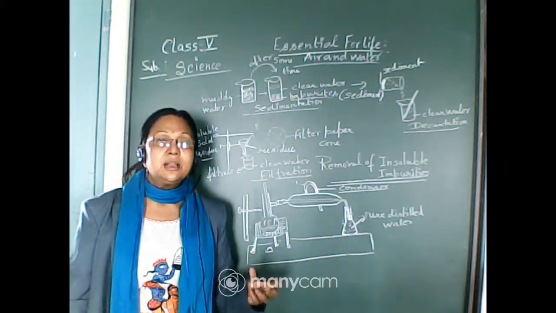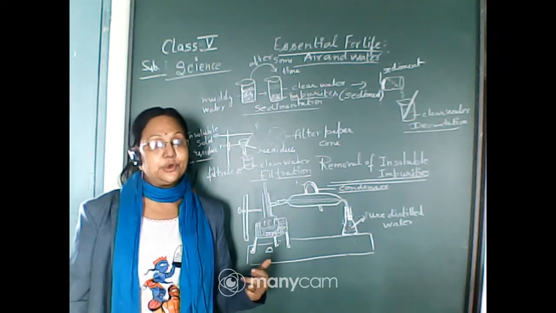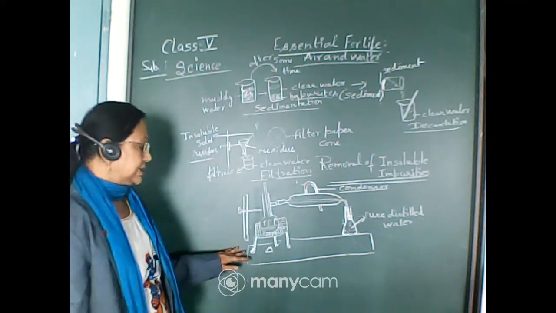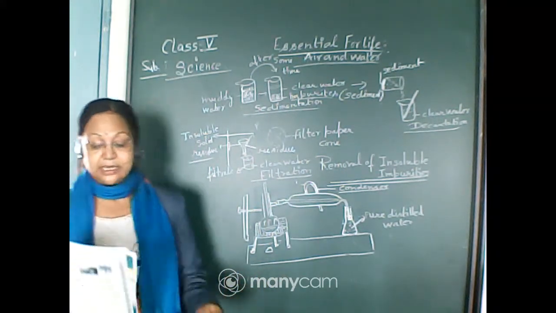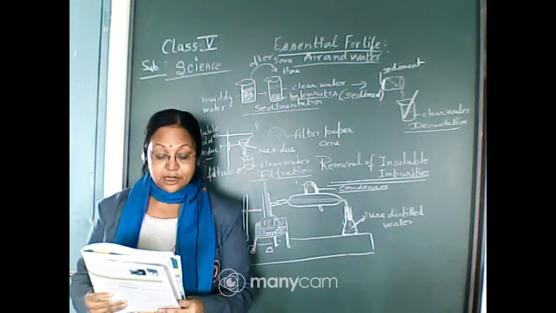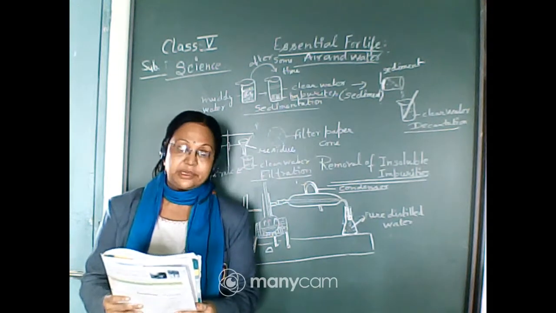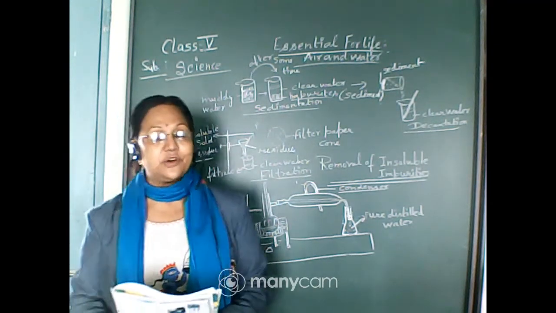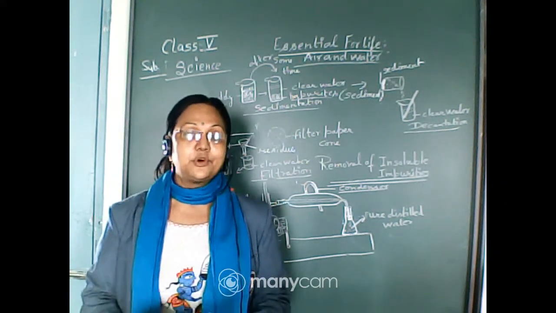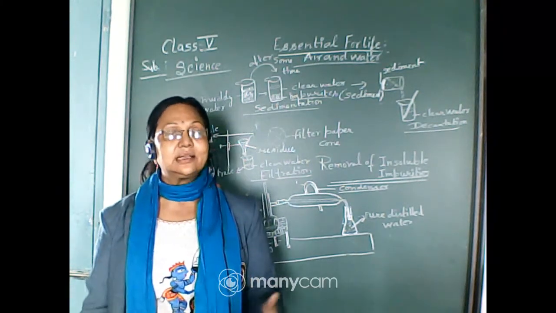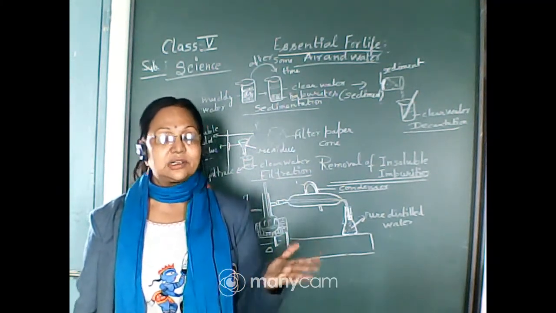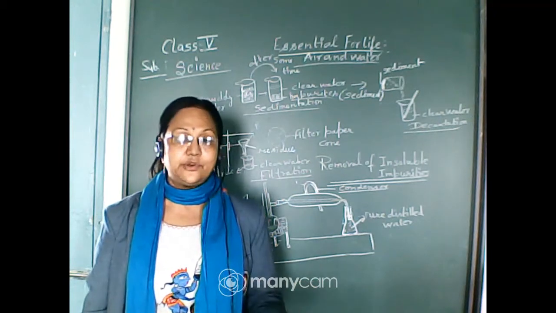Now there is one very important method by which we can remove the soluble particles or soluble impurities in the water, and this process is called distillation. Soluble impurities can be removed by the following two methods. The first one is evaporation. Suppose we keep salty water, like sea water; we can see the water evaporates and the remaining residue is salt.